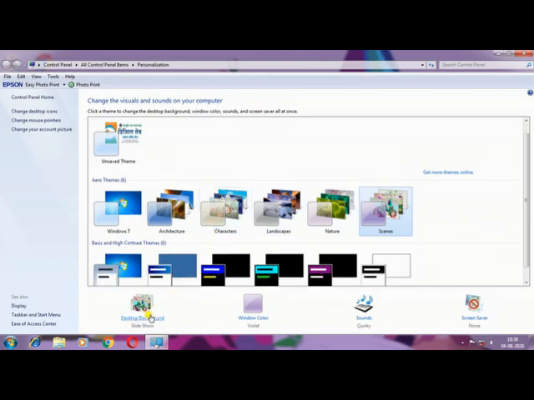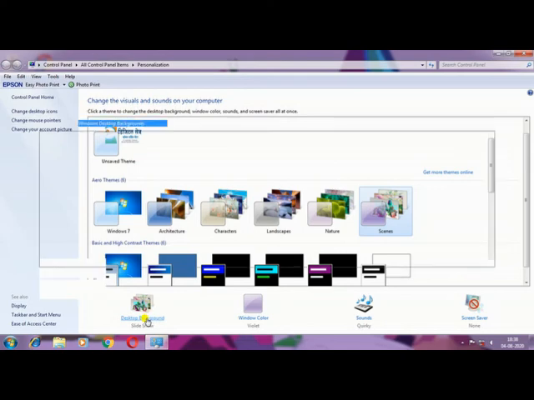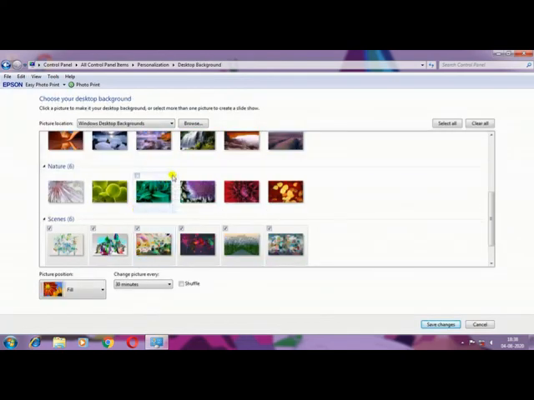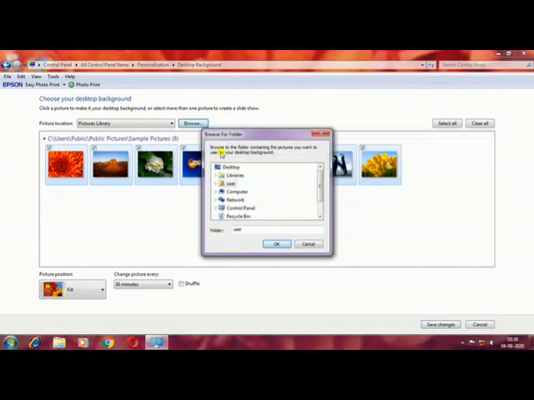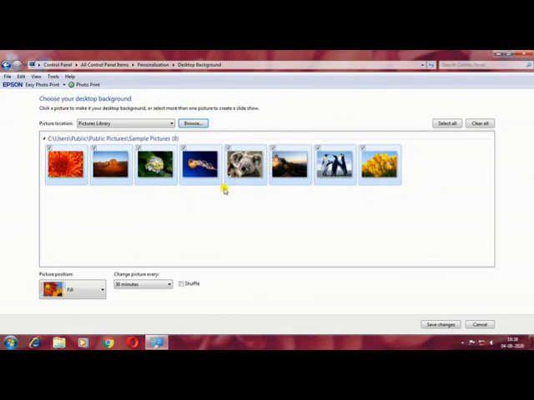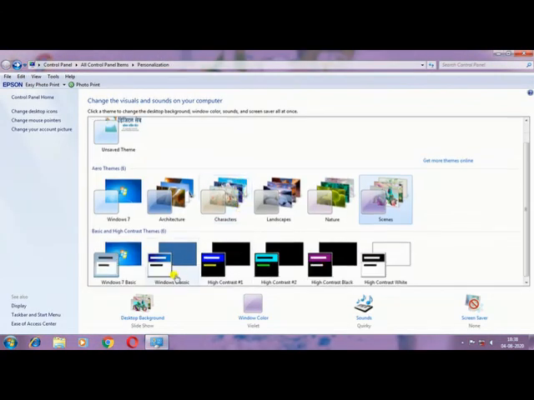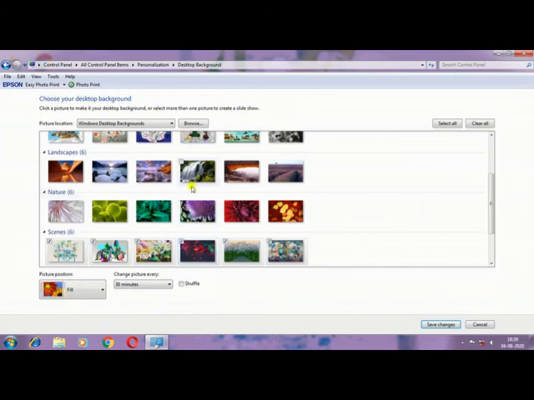Now if you want to change the desktop background, just left click on the desktop background. Here there are different types of backgrounds. You can select your own photo by browsing, like where your photo is located you can select it and left click on OK. Then your photo is set as the wallpaper. If I want to select a wallpaper, this wallpaper I want to select, just check this wallpaper and save changes.